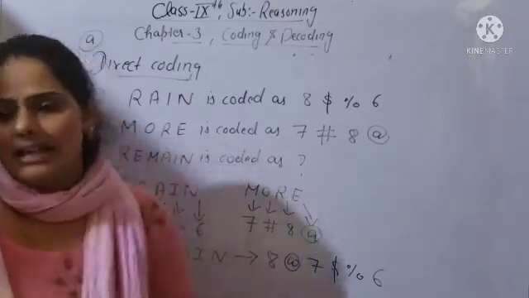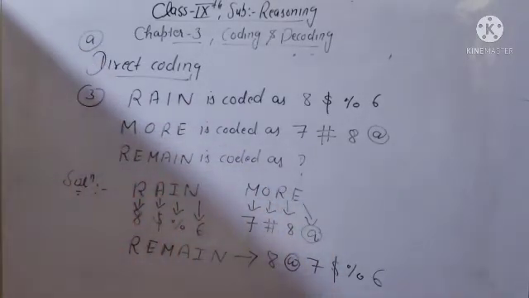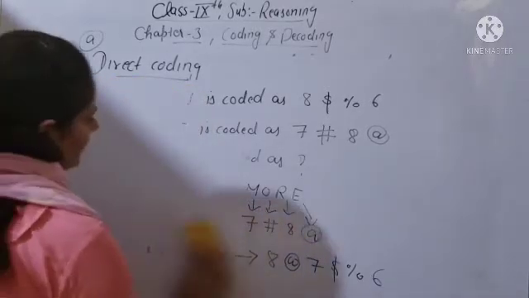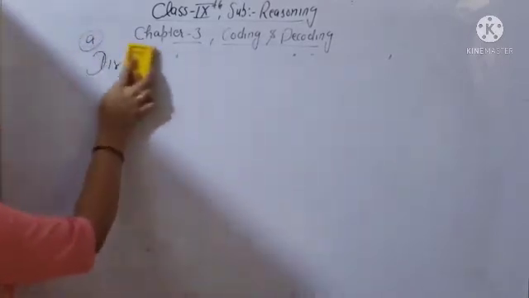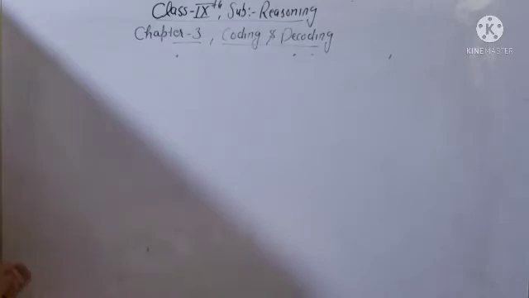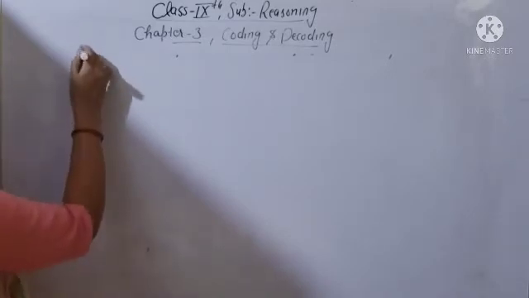Clear? Now the second rule we will do. What is given second? In relation to position of letters in English alphabet. So after direct coding, the second type is given in the number system coding. First one we have done, this is direct coding. Now second, what is given, beta?